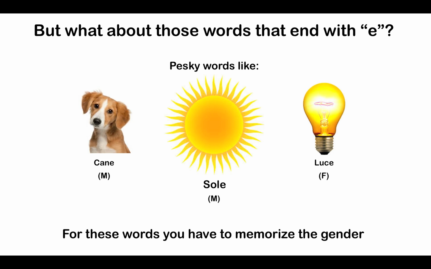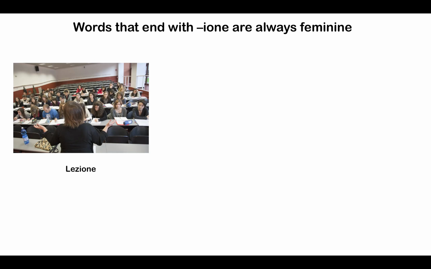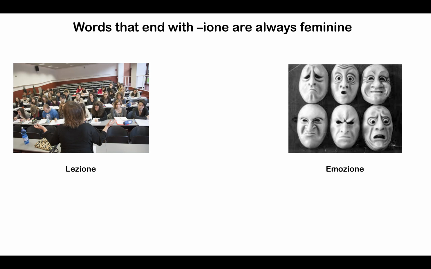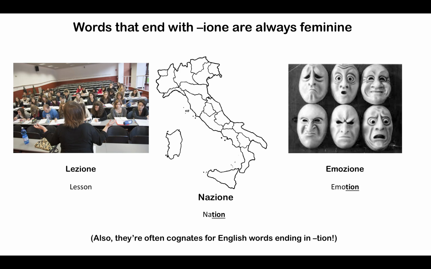And occasionally there are some patterns that can help us determine the gender regardless. Nouns ending in ione, for example, are almost always feminine. Lezione, emozione, nazione, and so on. We have the added bonus that words with this ending are frequently cognates, similar to words that end with tion in English. So lezione, lesson, nazione, nation, and emozione, emotion.